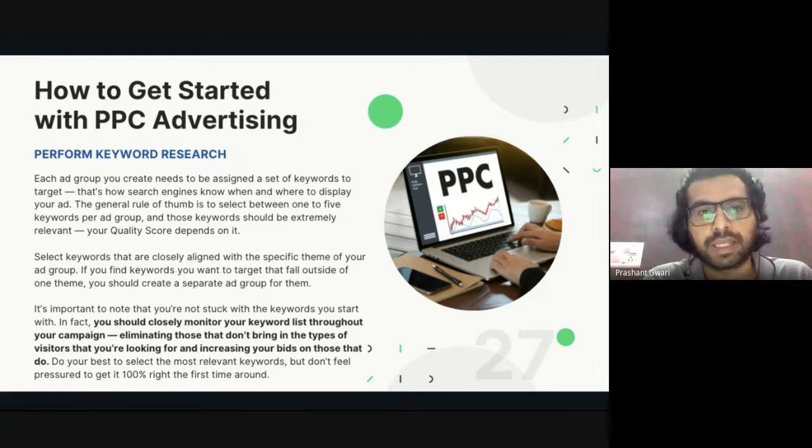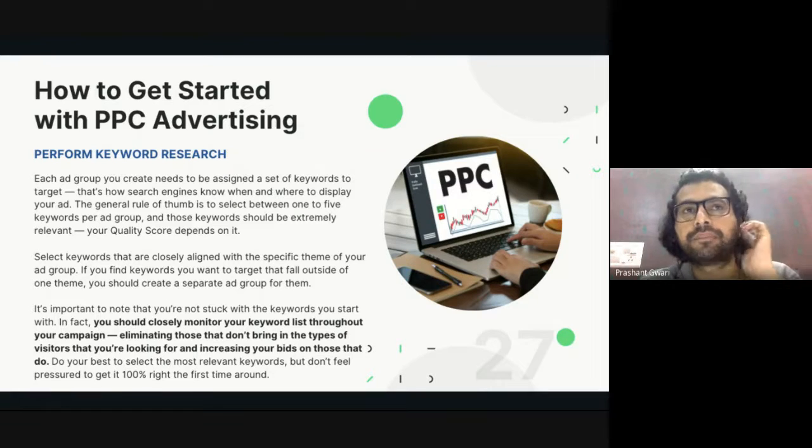Now, the next step before running advertisements on search engines is performing keyword research. Obviously, when you are running advertisements on search engines, you are bidding on keywords. And when you are bidding on keywords, it's really important to choose the right keywords for your ad group. Each ad group you create should be assigned a set of keywords. That is how the search engine will know when and where your ad needs to be displayed.